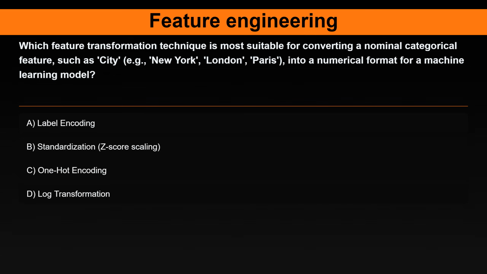Question 20. Which feature transformation technique is most suitable for converting a nominal categorical feature, such as city, e.g., New York, London, Paris, into a numerical format for a machine learning model? Option A. Label encoding. Option B. Standardization, z-score scaling. Option C. One-hot encoding. Option D. Log transformation.